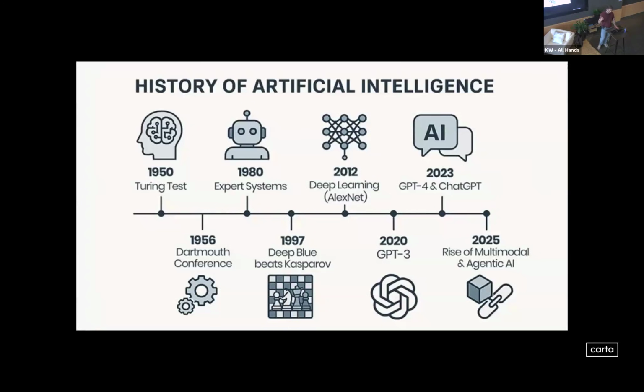Here's an image I ripped straight off of Google. It's the history of artificial intelligence. And this slide is really just to show you that AI isn't necessarily something that's brand new to us. It's been around for 50 plus years. But in the last 5 years, we've gone from GPT-3 to Gemini 3.5, multimodal agentic programming. We've seen this Moore's Law explosion of AI improvements in just the last 5 years.